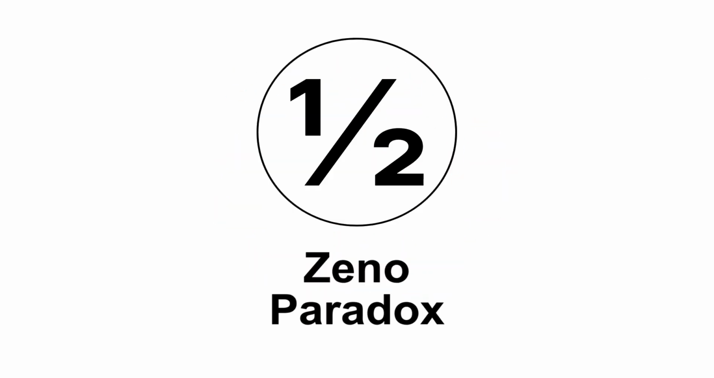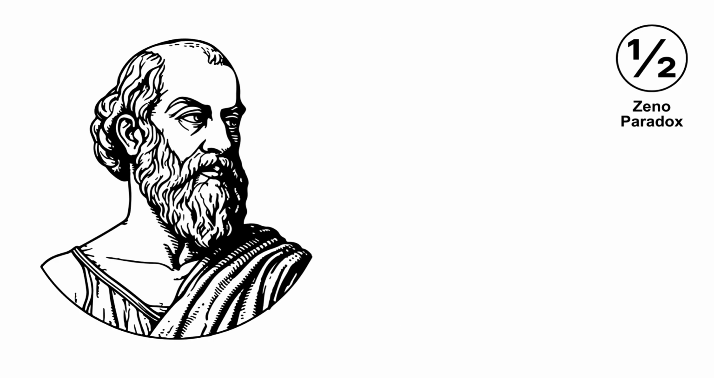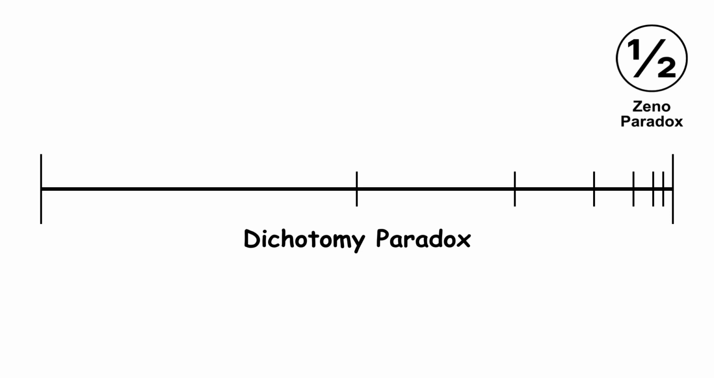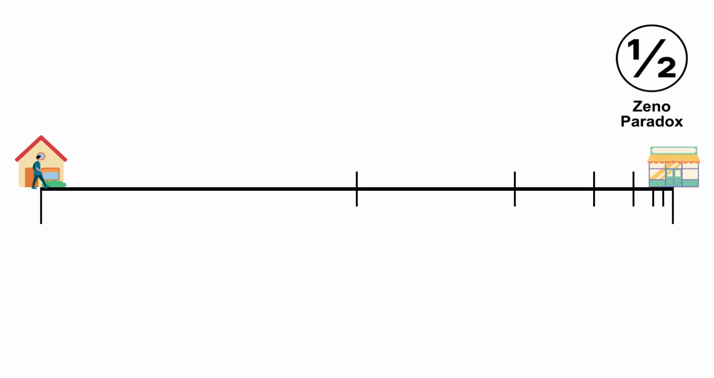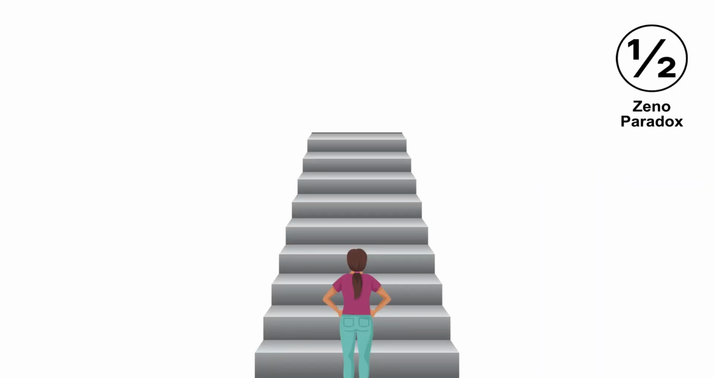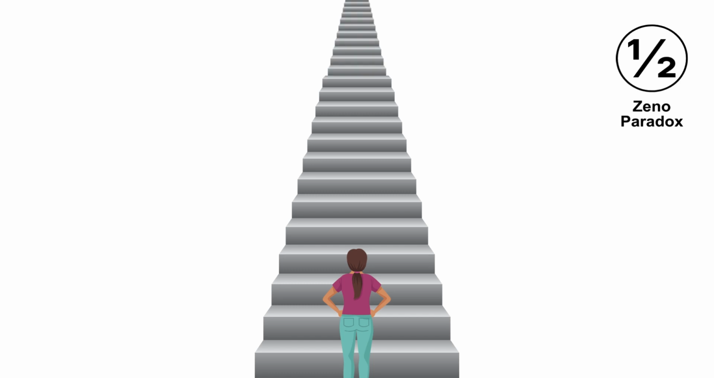Zeno's paradoxes. Zeno of Elea proposed several paradoxes related to motion. One of the most famous is the Dichotomy Paradox, which suggests that in order to reach a destination, you must first reach the halfway point, then the halfway point of that, and so on. Therefore, motion seems impossible as you would need to complete an infinite number of tasks.